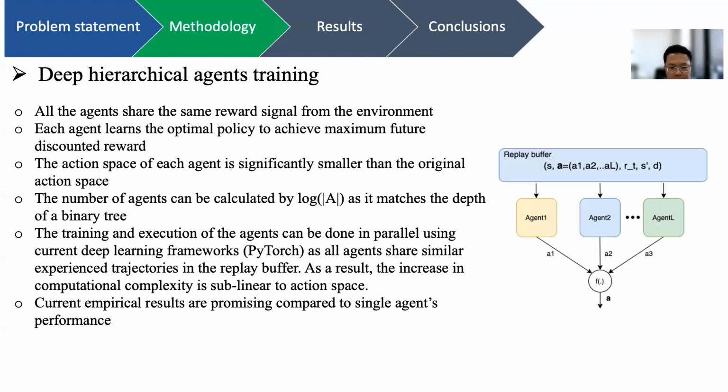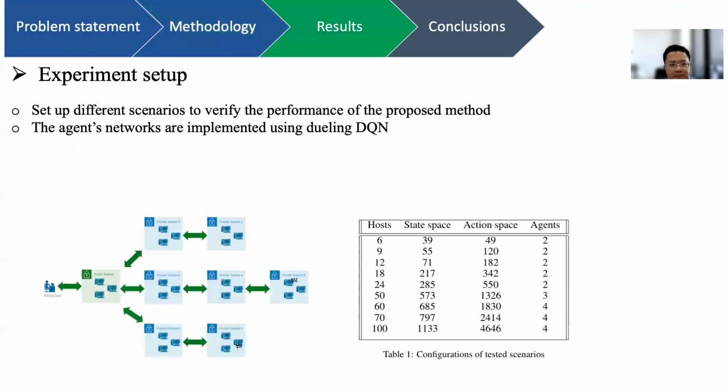Furthermore, the training and execution of the agents can be done in parallel, as the illustration on the right shows, where all the agents share the same replay buffer. The actions in the replay buffer are joint actions of all the L agents in the architecture. Leveraging deep learning frameworks such as PyTorch, we can perform all these training and execution updates in parallel. As a result, the increase in computational complexity is sublinear in the action space increase. Current empirical results are promising compared to the performance of just a single agent.